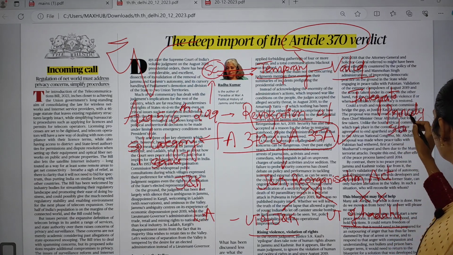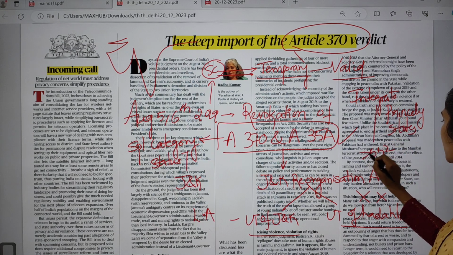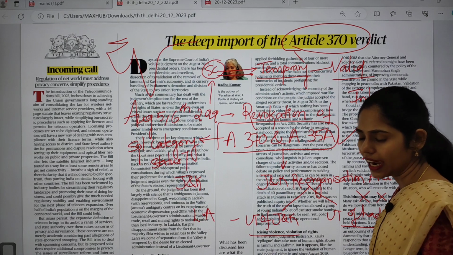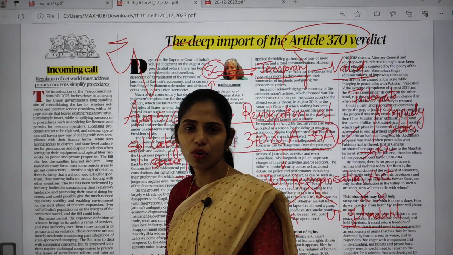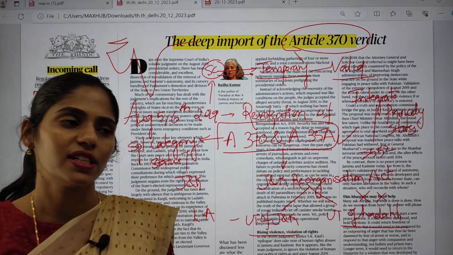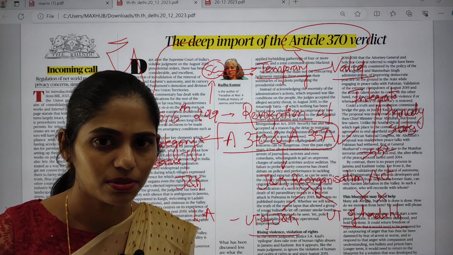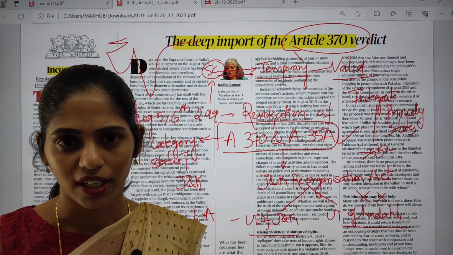At that time there were more than 552 princely states. Out of these, Sardar Vallabhbhai Patel played a very important role in the integration of princely states, but he faced problems regarding the integration of Jammu and Kashmir, Hyderabad and Junagadh.